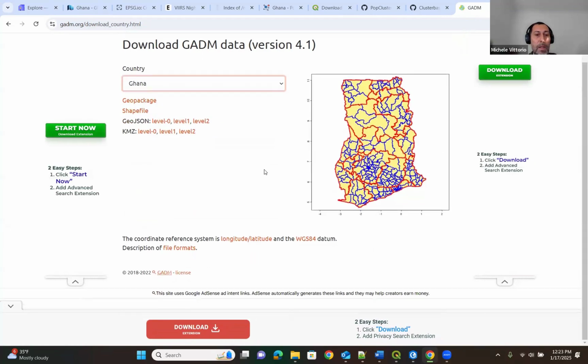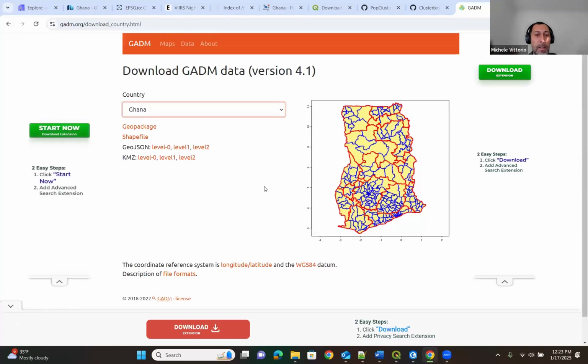You see that you have all the boundaries and the shapefile for Ghana, and you can click here again. Don't click around, but in my case, I click on shapefile. I want to download the shapefile with all the 3 different levels of boundaries for Ghana.